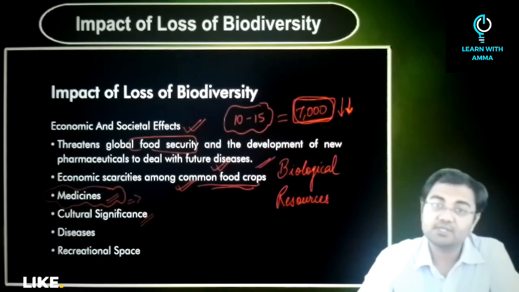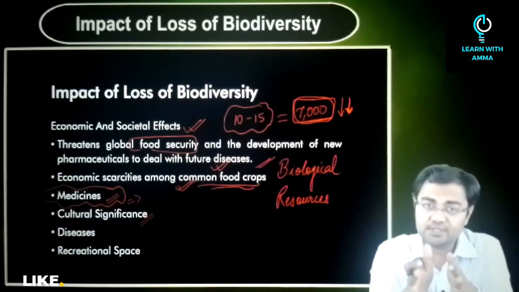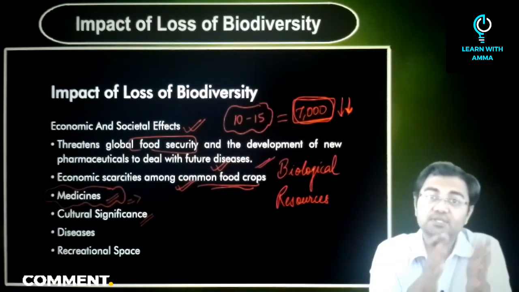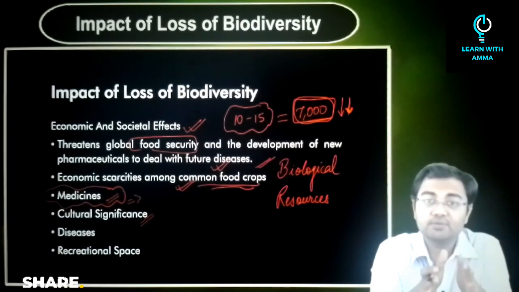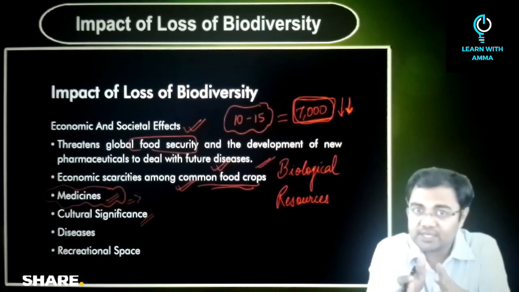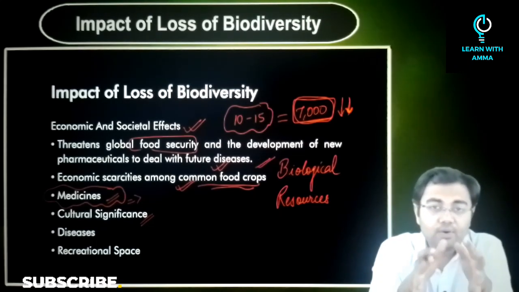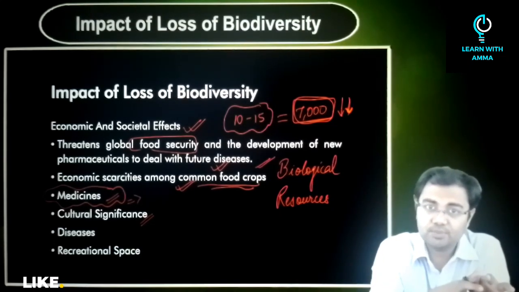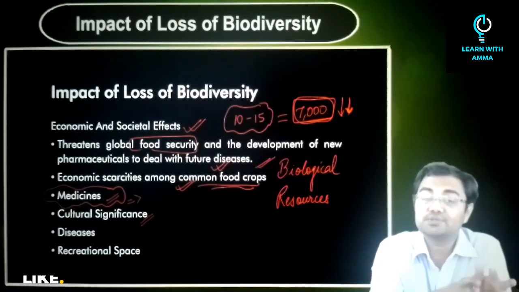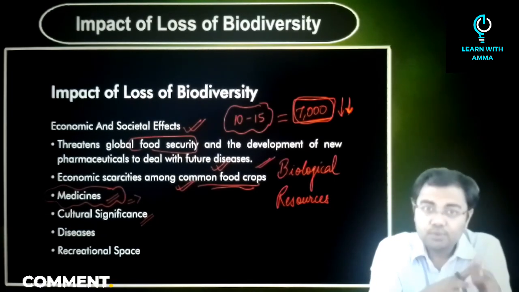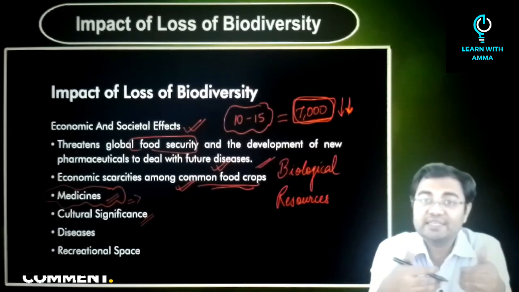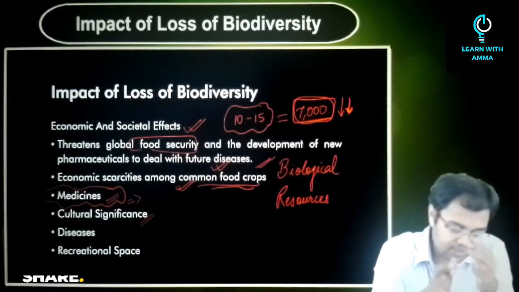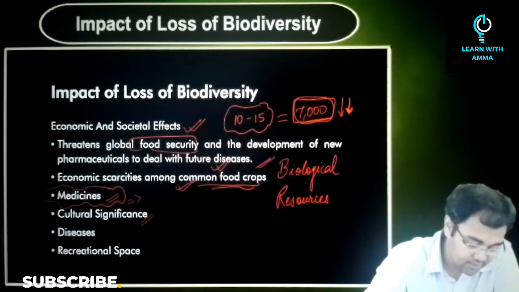Then the cultural significance. You know that in many of the ancient religions, especially if you talk about India, the older Indic religions plus the tribal religions have always followed various plants and various animals which have been worshipped. All these significances also start to get lost because you don't have these resources anymore, because these plants and animals have started to vanish, and ultimately we might lose the connection with these species which have been very sacred to us, which have been holy to us in various religions and in various cultures. So this is another societal significance, you can say.